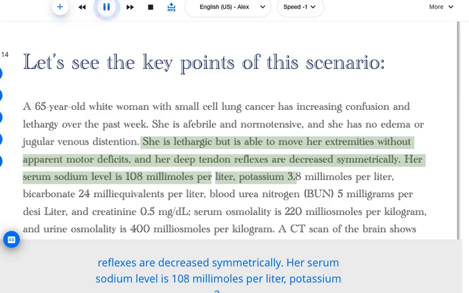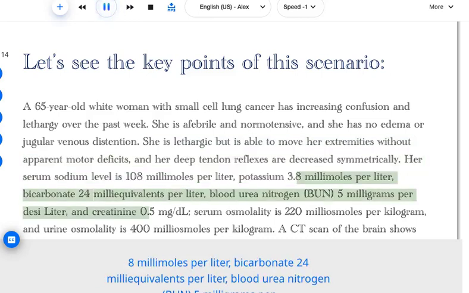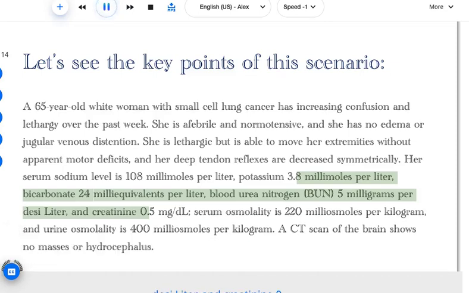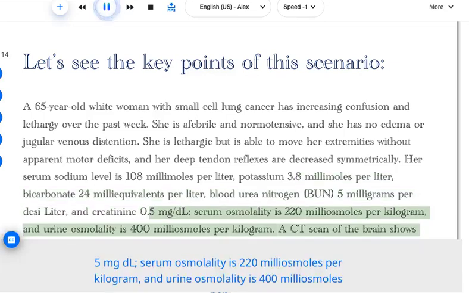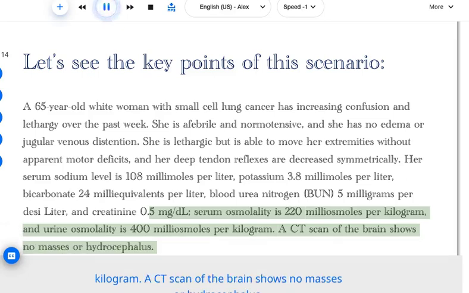decreased symmetrically. Her serum sodium level is 108 millimoles per liter, potassium 3.8 millimoles per liter, bicarbonate 24 milliequivalents per liter, blood urea nitrogen (BUN) 5 milligrams per deciliter, and creatinine 0.5 milligram per deciliter. Serum osmolality is 220 milliosmoles per kilogram, and urine osmolality is 400 milliosmoles per kilogram. A CT scan of the brain shows no masses or hydrocephalus.